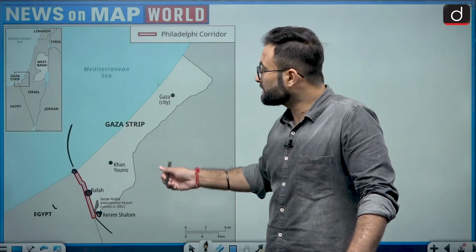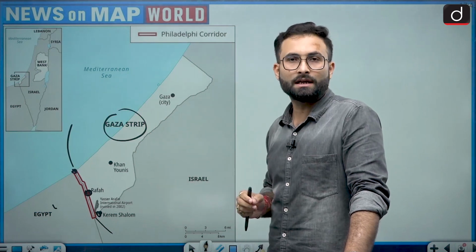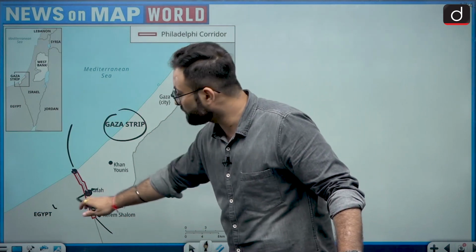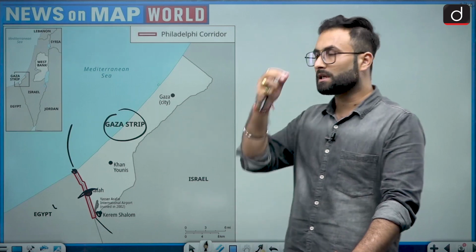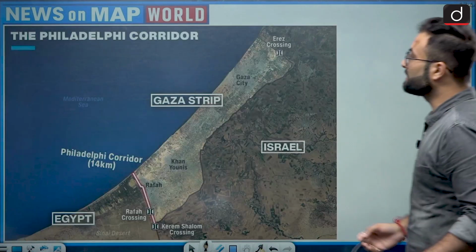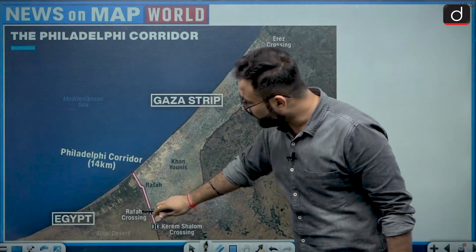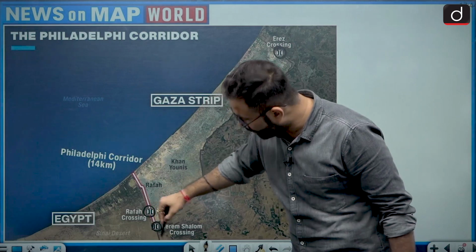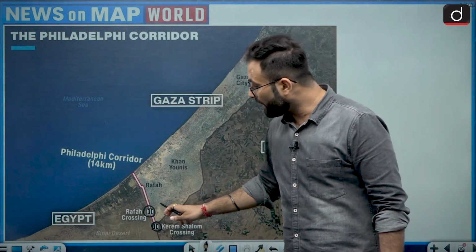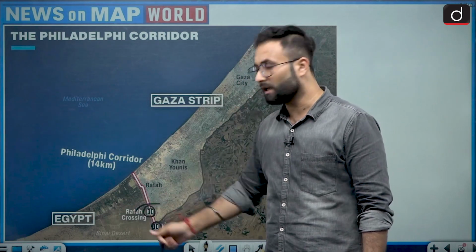Okay, so here you can see from the Gaza Strip you have to go outside, you can say, Israel. Here you can see there is only one crossing which is available. There are three crossings if we talk about. One is over here. I guess in the next map it is there. Here you can see this is Erez crossing, the other is Rafah crossing, and the third one is Kerem-Shalom crossing. So the only way outside Gaza Strip and Israel, that is basically towards Egypt, is from the Rafah crossing.